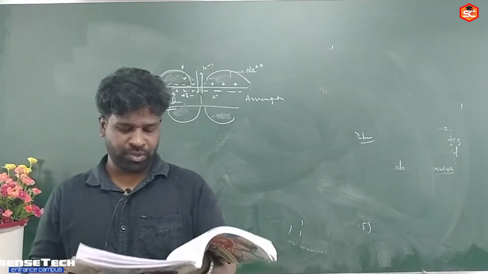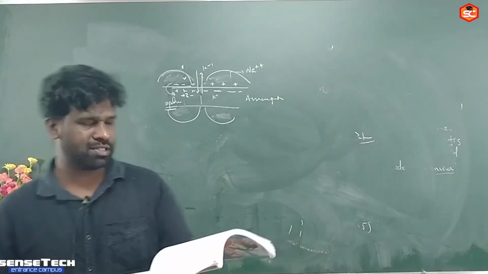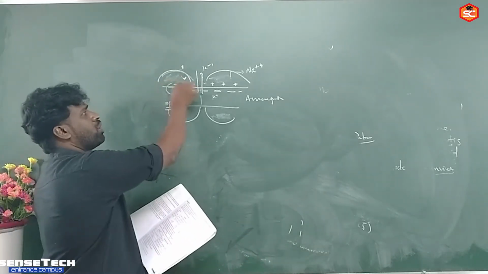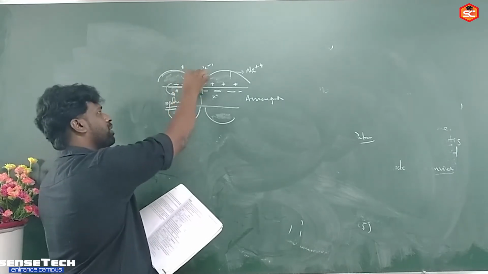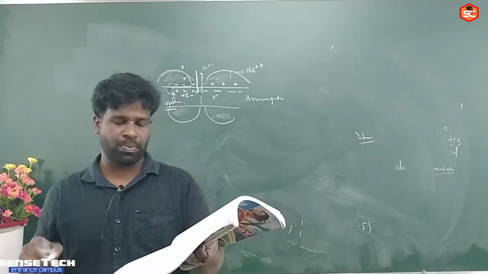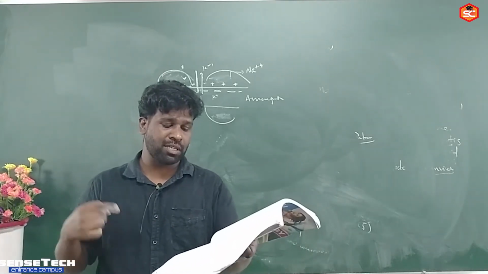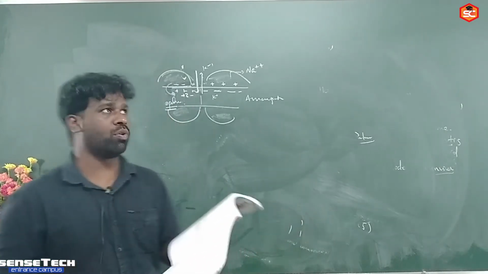So what happens? The sodium channel opens by the application of stimulus, and sodium moves inside the cell. So first, the sodium channel opens by the application of stimulus. Then potassium diffuses outside and the sodium channel closes.